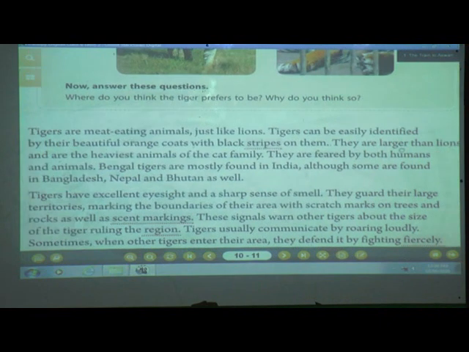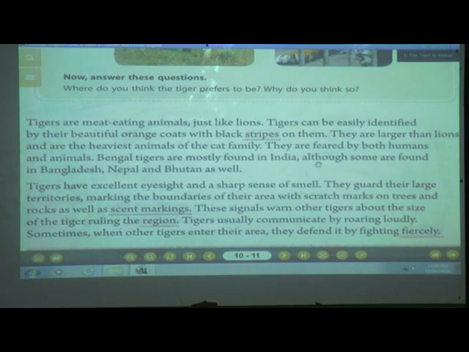They are larger than lions. What does it say? That tigers are larger than lions, and not only that, but they are the heaviest animals of the cat family. What does this line say, students? That tigers are larger than lions, and not only larger, but they are the heaviest animals of the cat family. It means that the tiger is from which family? Yes, it is from the family of cat. They are feared by both humans and animals. It means humans and animals, both these living beings, fear the tigers.